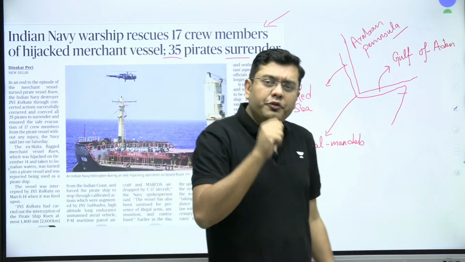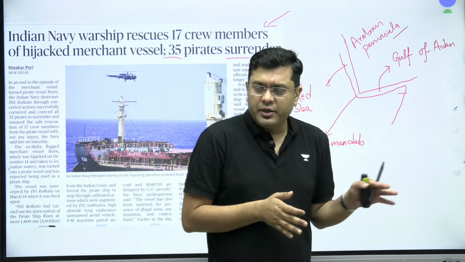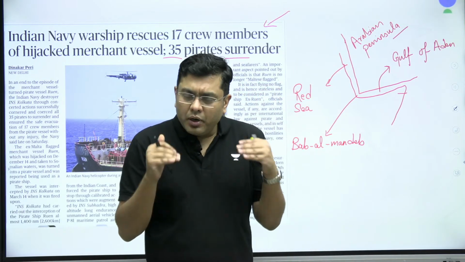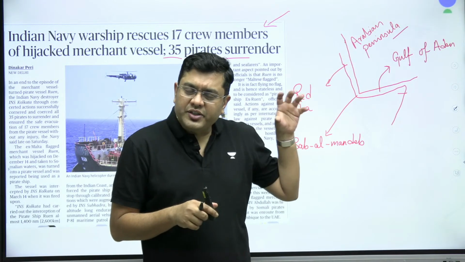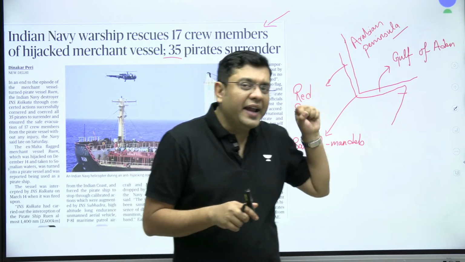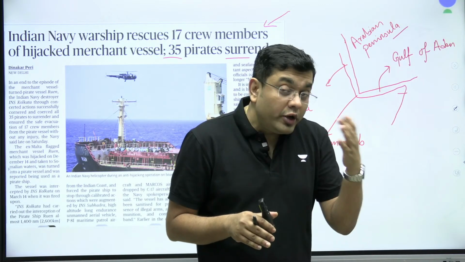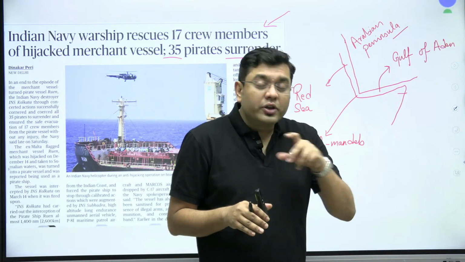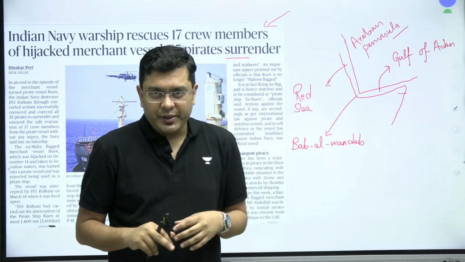So there was one ship which had a flag of Malta, which was registered in Malta. That Maltese ship was named Ruen. This merchant vessel Ruen was hijacked by the pirates a few days back. What the pirates did was take that ship and convert it into a pirate ship.